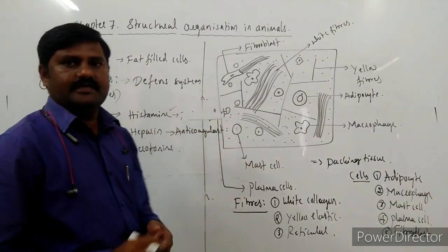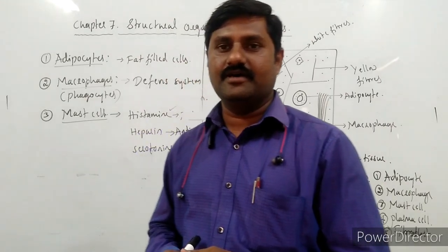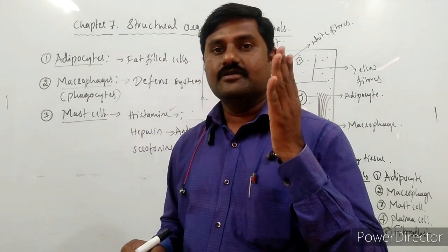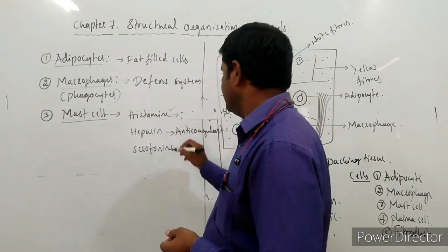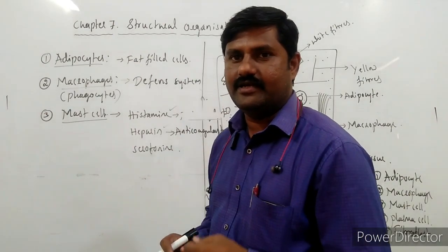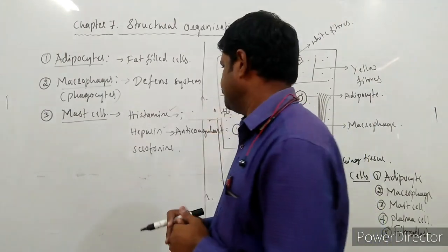Right? Heparin is an anticoagulant. So it is very near to the blood vessel, and the blood should not coagulate. It is avoided by the presence of this heparin. It is acting as anticoagulant. It avoids coagulation or clotting of the blood.